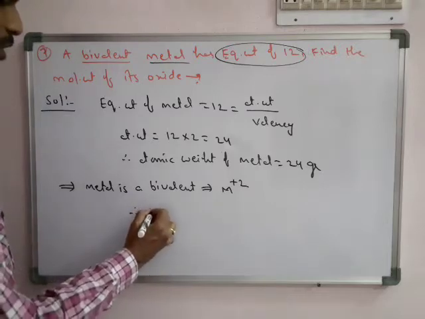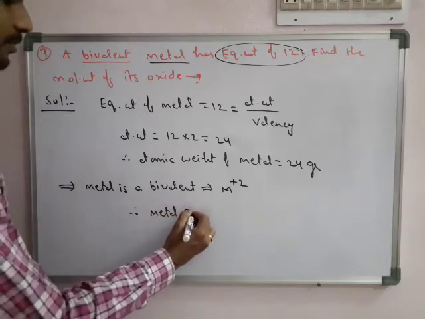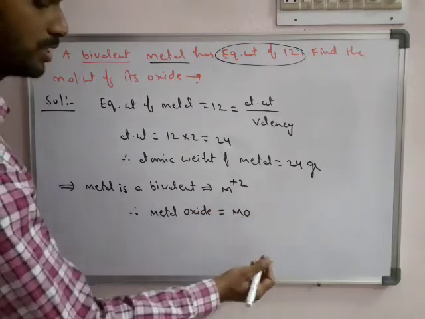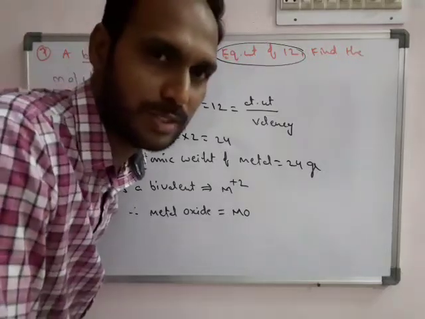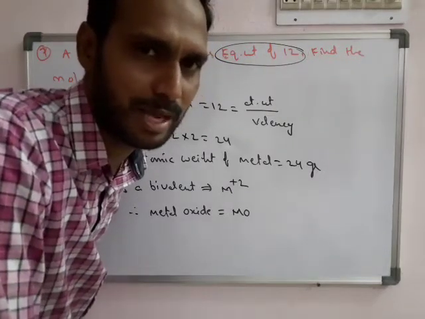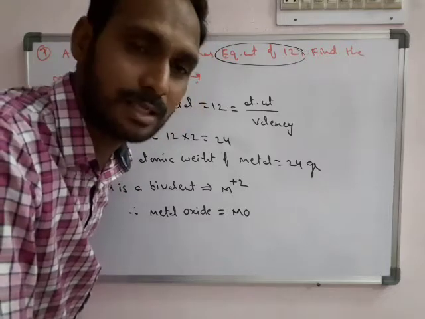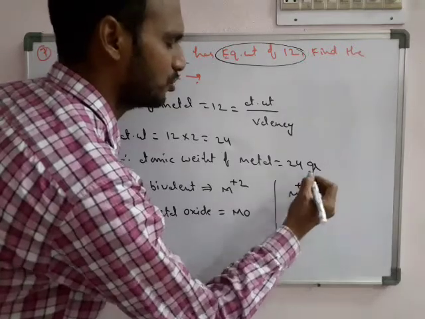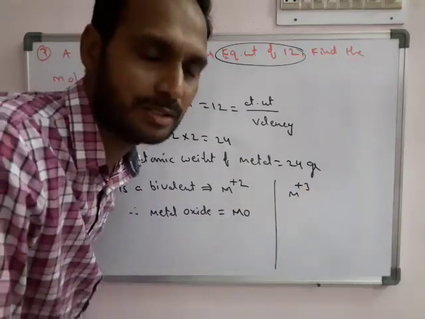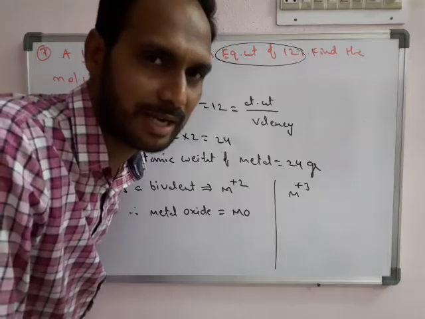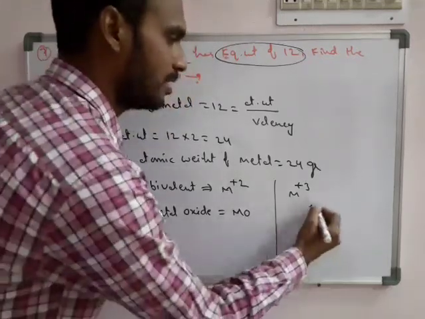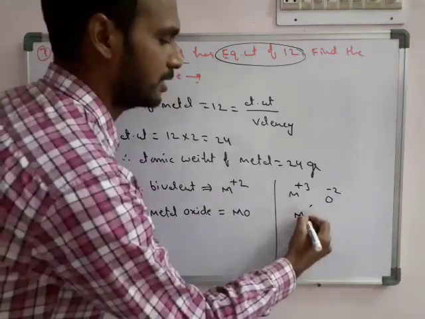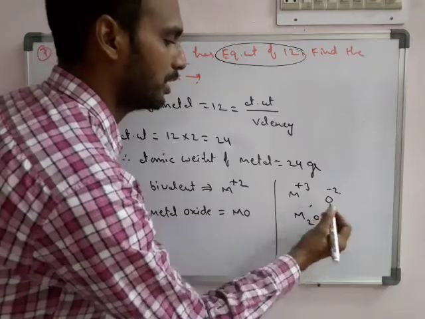So therefore metal oxide, we can write MO, because oxide is O minus 2. M plus 2 and O minus 2 balance అయిపోతుంది కాబట్టి we can write MO. For example, if the metal valency is given as trivalent ఇచ్చిన అనుకుందాం, అప్పుడు plus 3. So plus 3 with O minus 2 తో combined అవ్వాలంటే then what formula do you have to guess? M2O3 we have to guess.